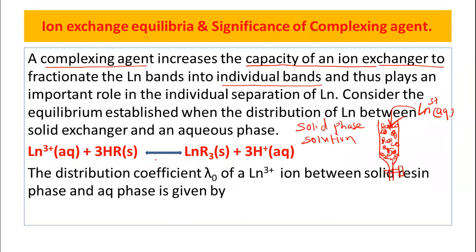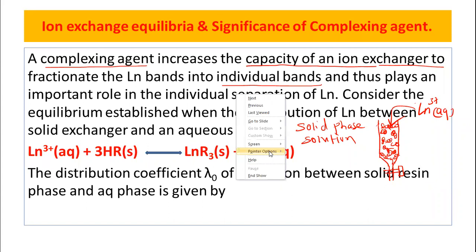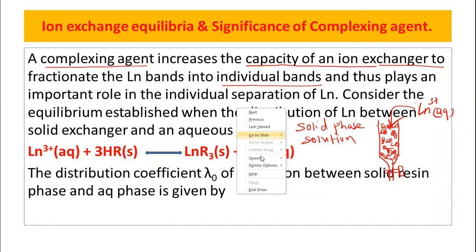So this is the first step, when the lanthanum ions are attached to the resin, meaning they go into the solid phase, and some of the lanthanum ions are present in the aqueous phase. According to this, we can find out the distribution coefficient, and the distribution coefficient is denoted by lambda 0. So let us write the distribution coefficient lambda 0.